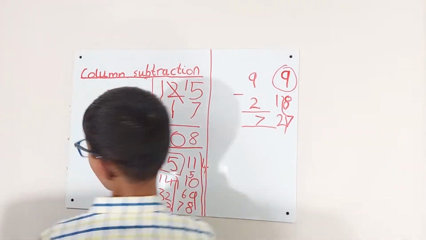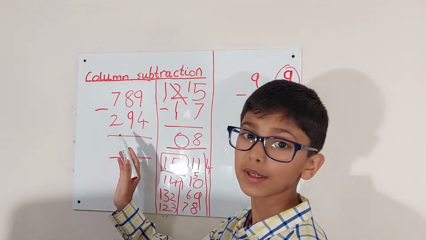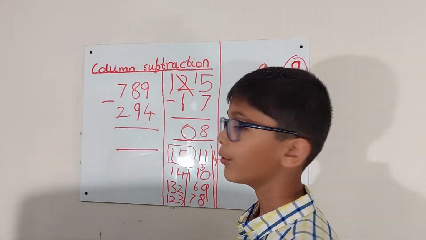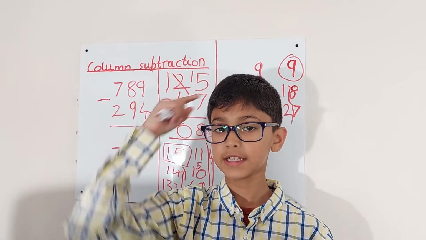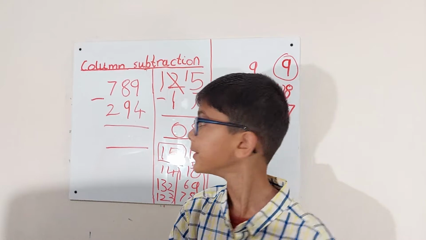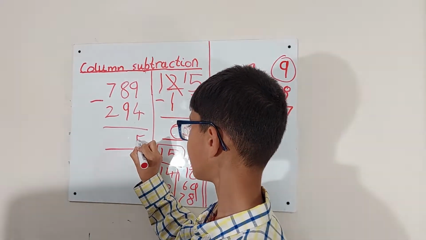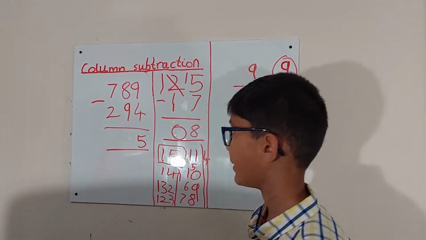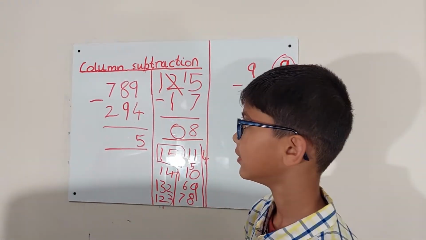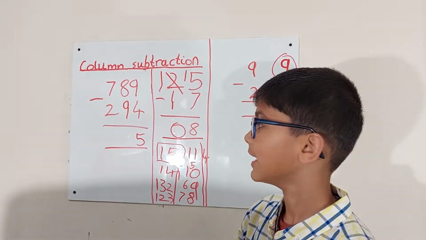Now we are on to our hardest question over here. 9 take away 4. 9 in our heads. 9, 8, 7, 6, 5. So 5 would go there. 8 take away 9. You can't do 8 take away 9.